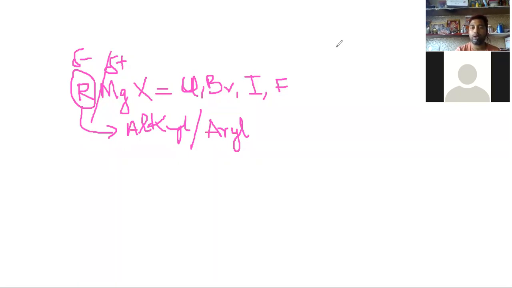Now, how are these Grignard reagents prepared? As we have discussed, they are polar compounds and are a source of nucleophilic carbanions. What are carbanions? Compounds where carbon has a negative charge are known as carbanions. These Grignard reagents are sources of nucleophilic carbanions.